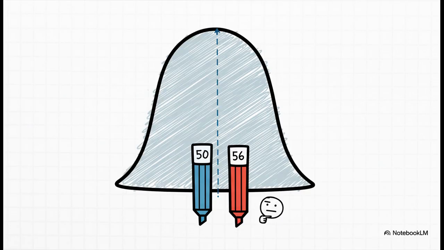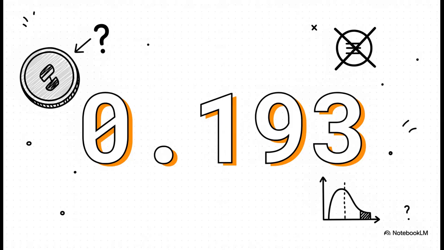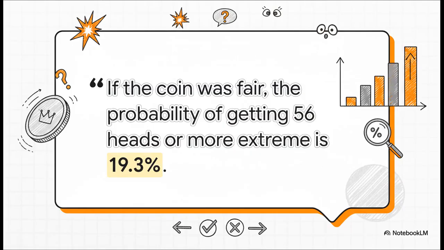All right, let's put this into practice. Let's say we do our experiment and we get 56 heads out of 100. It's a little more than 50, sure, but is it weird enough to be suspicious? Well, we run the numbers and the p-value for this outcome is 0.193. So what does that mean? It means there's a 19.3% chance of getting a result this lopsided, or even more so, just by pure random luck. That's almost a 1 in 5 chance. Not that surprising, really. We're not going to throw out our fair coin idea just yet.